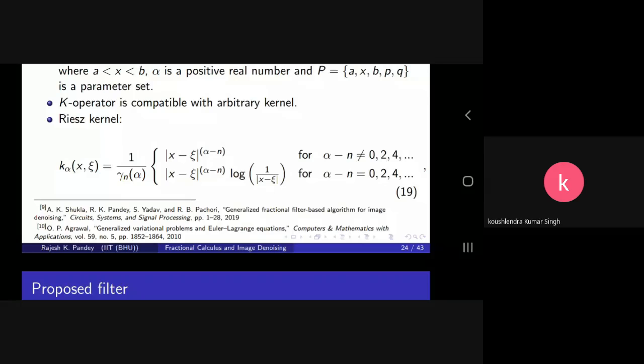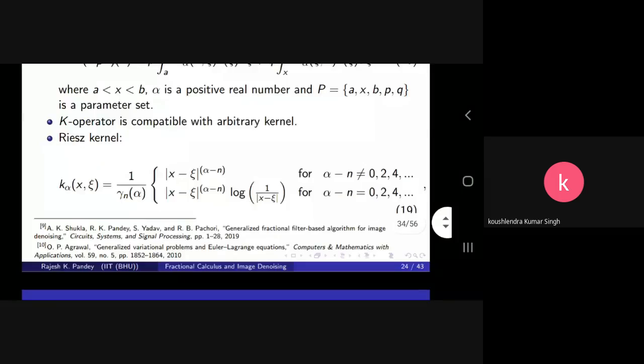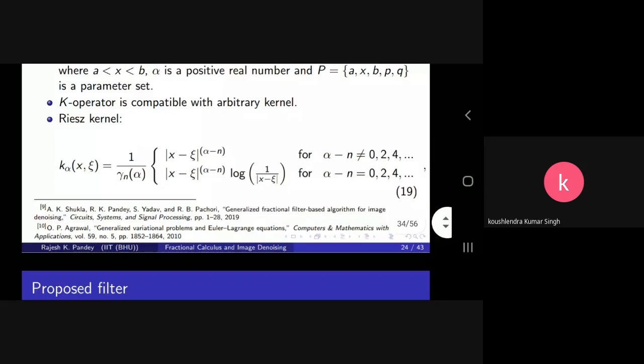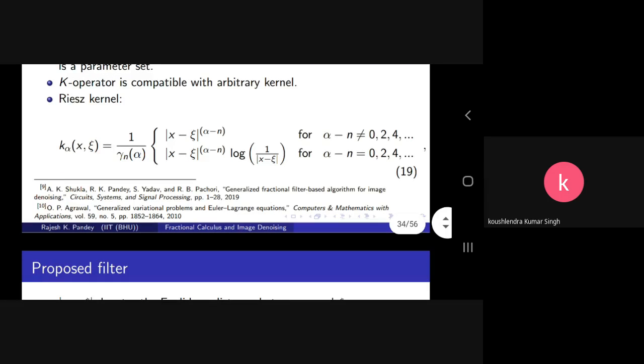And see that this work is already published. Whatever we have proposed, the work was done by one of my PhD students, Mr. A.K. Shukla, in our group. It is published in Circuits, Systems, and Signal Processing, and the paper name is "Generalized Fractional Filter Based Algorithm for Image Denoising." And this K operator was proposed by Professor Agrawal, and the paper was published in Computers and Mathematics with Applications in the year 2010.